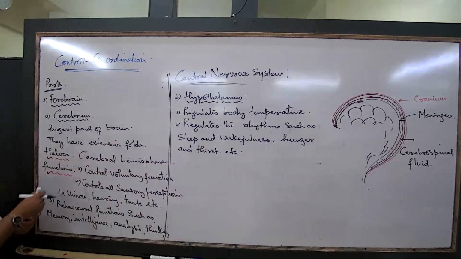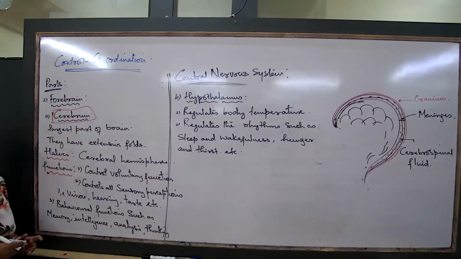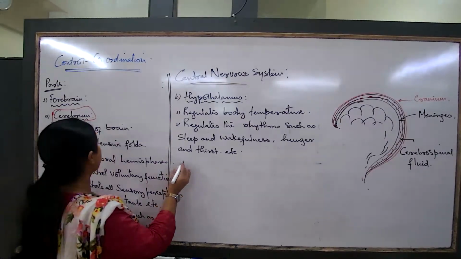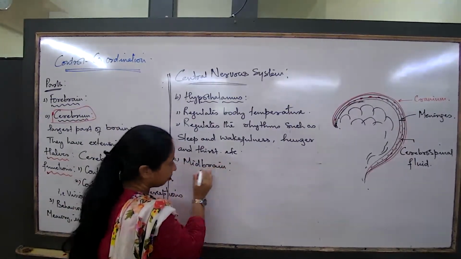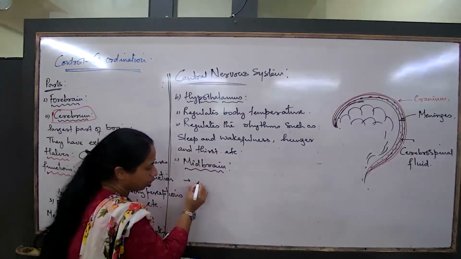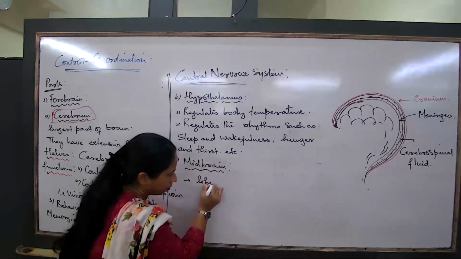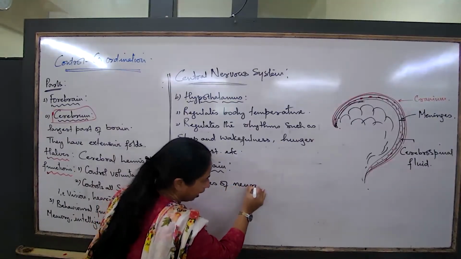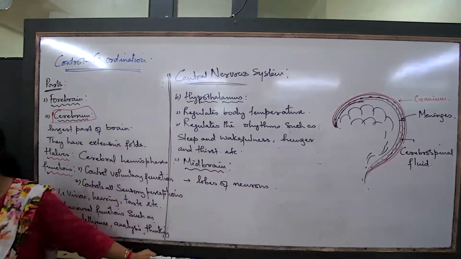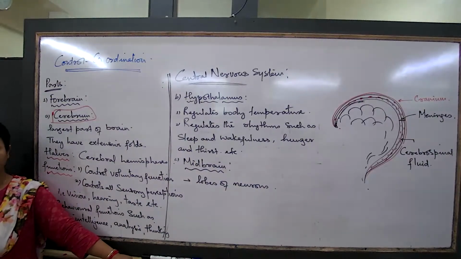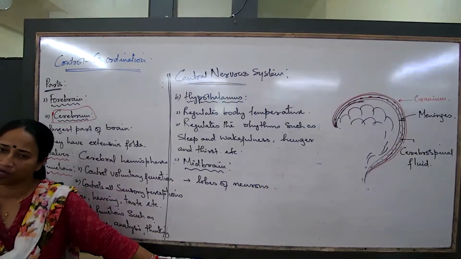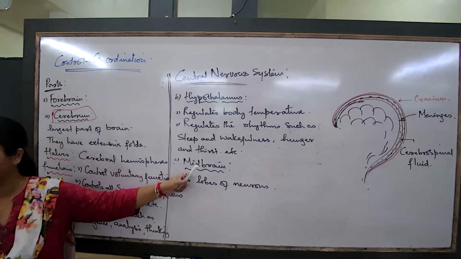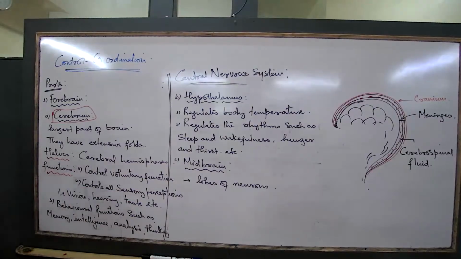So we were talking about cerebrum, the forebrain, two major parts. Midbrain is not a major portion in your syllabus, but let me just mention this. When we are talking about the midbrain, which are the major parts? The midbrain has got certain lobes of neurons. That's not mentioned in your syllabus, but just to mention, because we have included that in the volume. Midbrain, the middle region.